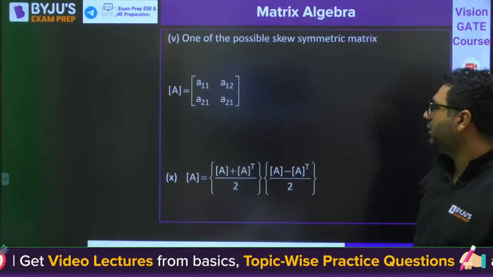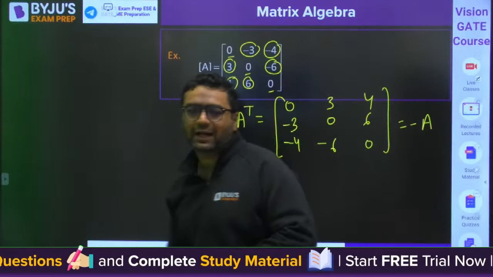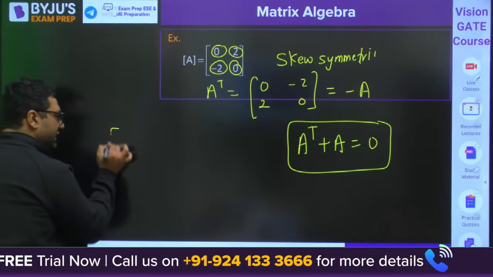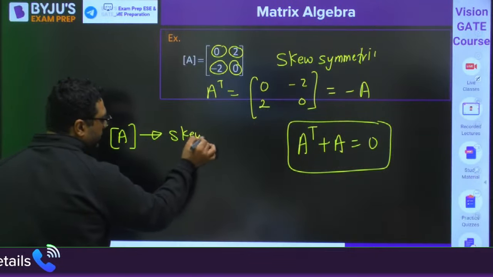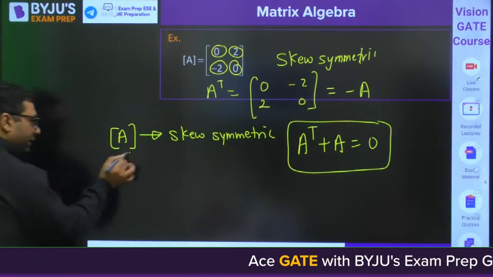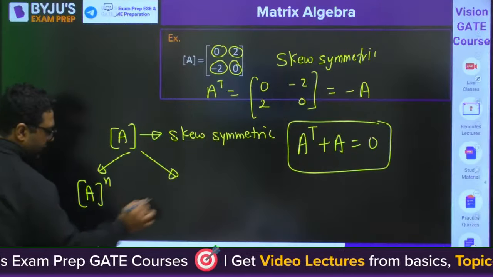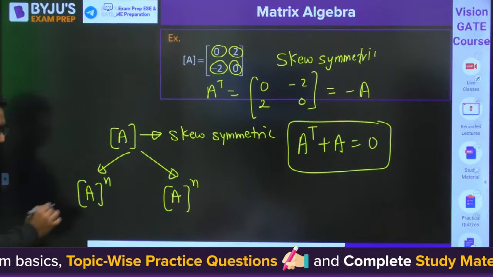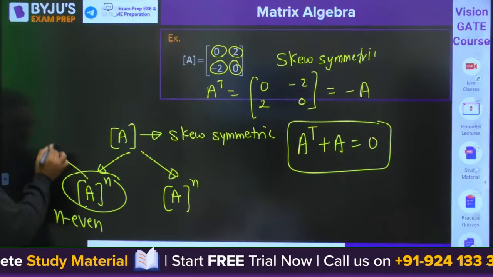Then my dear, here I would like to tell you one more thing. If there is a matrix A which is a skew symmetric matrix, and you are taking the power of this matrix n, then if n is even, this matrix will be symmetric.